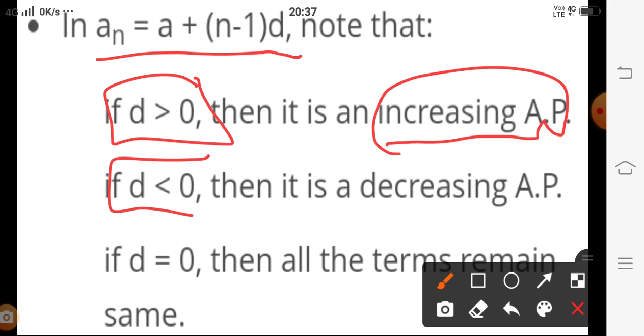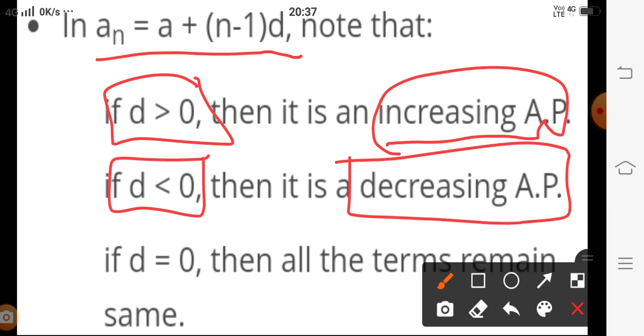If d is negative, then we get a decreasing AP. And if d is equal to 0, then all the terms are the same, like 1, 1, 1, 1, 1. Here d equals 0, which means all the values are the same in this series.